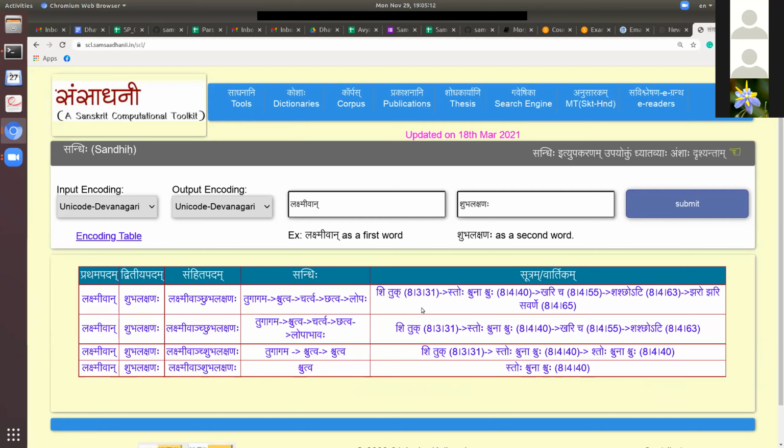When they are optional, either the substitution will take place or it may not take place, so there are different sandhied forms. In the first case, first there is a Tugagama, the insertion. Then there is a Shchutva, then it changes to Chartva, then there is an insertion of Cha, and then there is a Lopa.